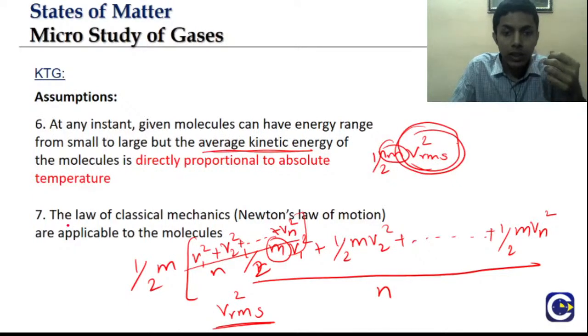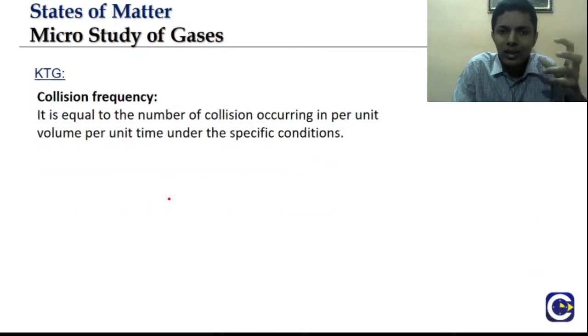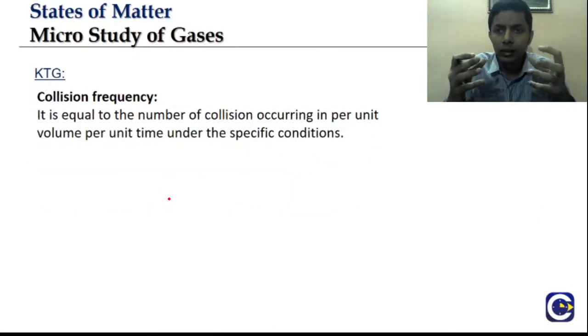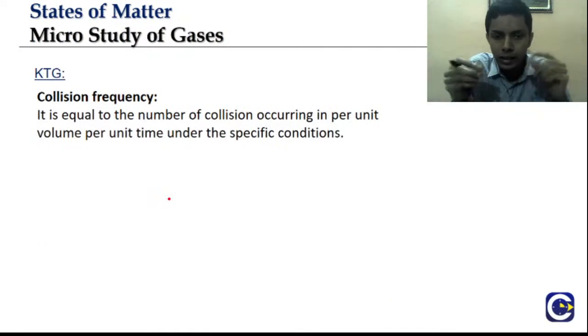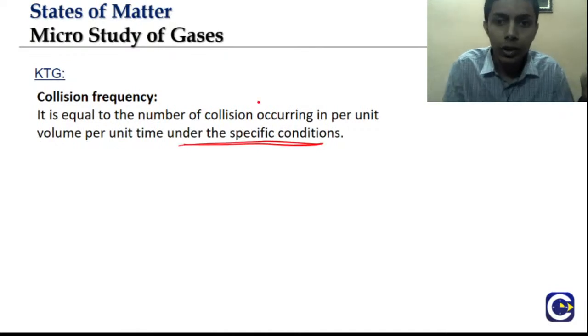Seventh, the laws of classical mechanics are applicable to the molecules. Why? We assume that there is no force of interaction between molecules. That's why we can apply the laws of classical mechanics here. Now there is something called collision frequency. Because the molecules are colliding, there are related terms to it. It is equal to the number of collisions occurring per unit volume per unit time under the specific condition. That is called collision frequency.